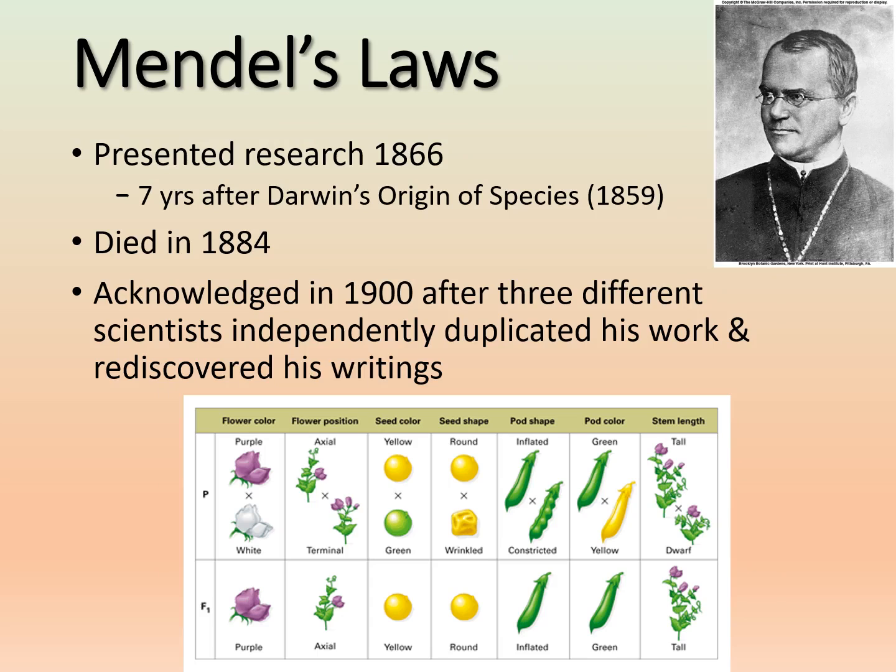So let's come back to Mendel. He presented his research about 7 years after Darwin's Origin of Species. He didn't get a lot of acknowledgement during the time of his research, and he actually died before he was acknowledged for his work. He died in 1884, and he wasn't acknowledged until the 1900s, when 3 different scientists independently duplicated his work, rediscovered his writings, and said, if this guy was actually right, let's give him some credit.